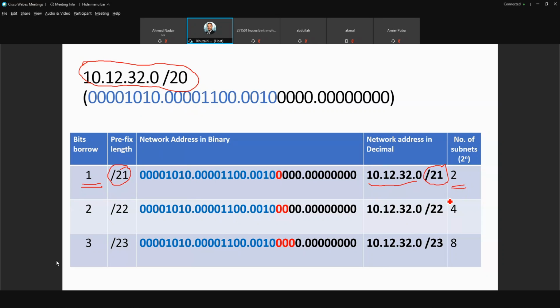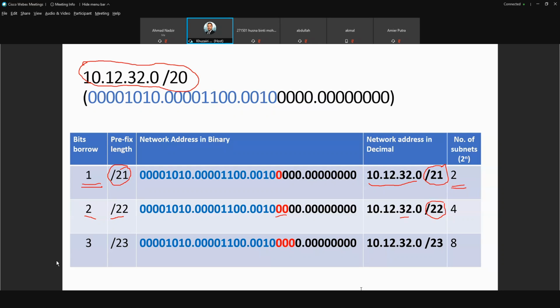Now, if you want to have 4 subnets, you need to borrow 2 bits. So 20 plus 2 becomes /22. Now it becomes 10.12.32.0/22.